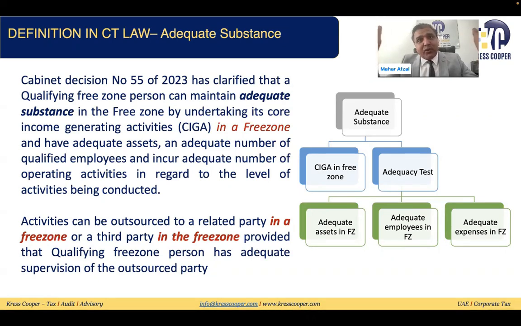We need to be very careful on this. They're asking in the free zone. Means a free zone person, a qualifying free zone person, must have core income generating activities in the free zone. Second, adequacy test: adequate assets in the free zone, adequate employees in the free zone, adequate expenses in the free zone. If anything is on the mainland, then it will be assumed that the person has not met the adequacy test. So to meet the adequacy test, the person must have core income generating activities and then all the rest of the adequacy tests in the free zone itself.